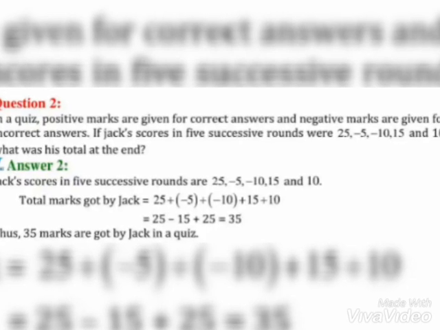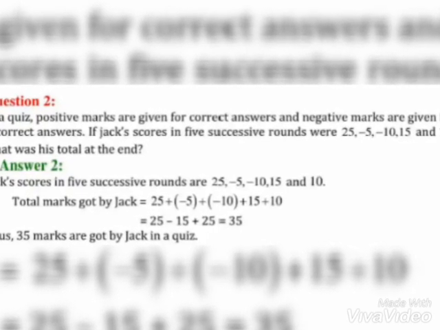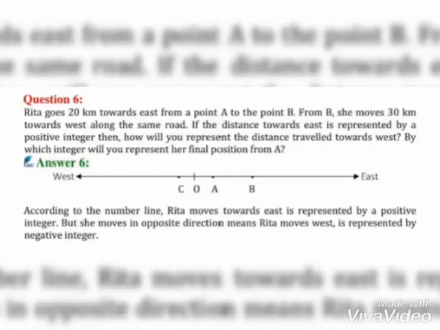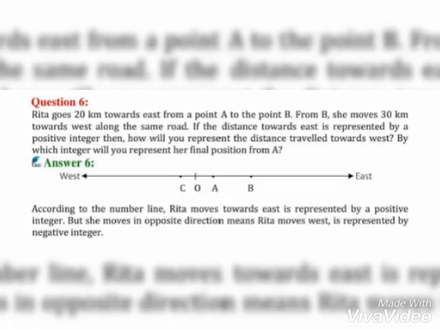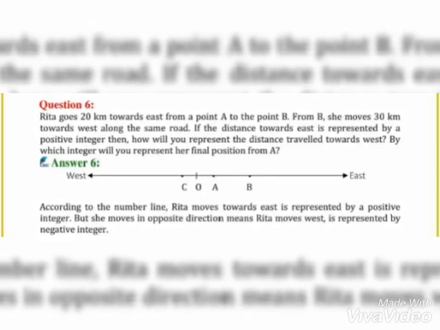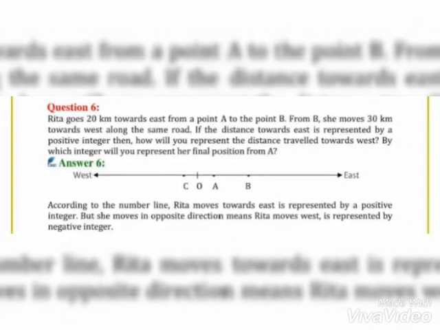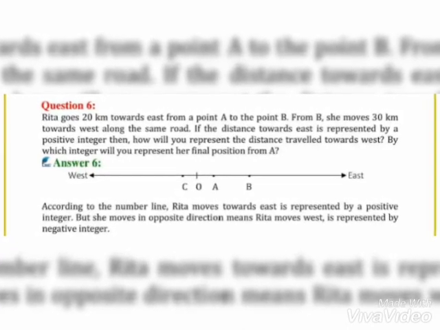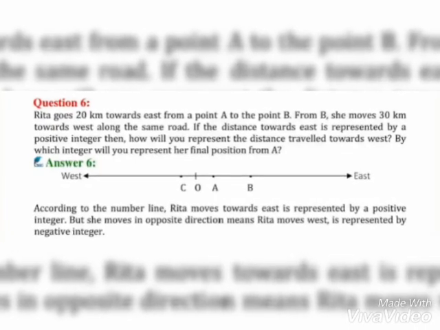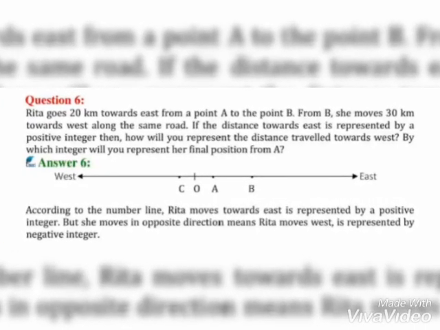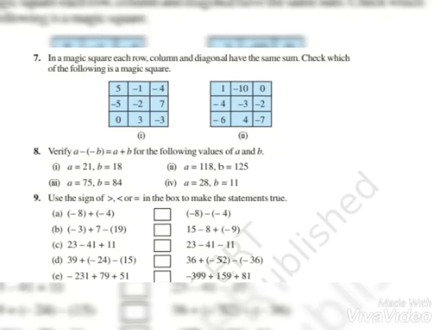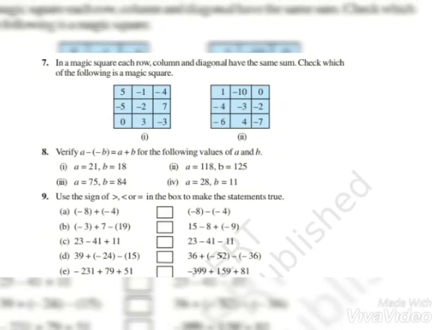In the next question, Rita goes 12 kilometers towards east from point A to B. From B she moves to west along the same road. If the distance towards east is represented by a positive integer, then how will you represent the distance towards west? So let's see, we are going to make the number line and mark the places as A, B, C and O. According to the number line, Rita moves towards east, which is represented by a positive integer, but she moves in the opposite direction, that is west, which is represented by a negative integer.